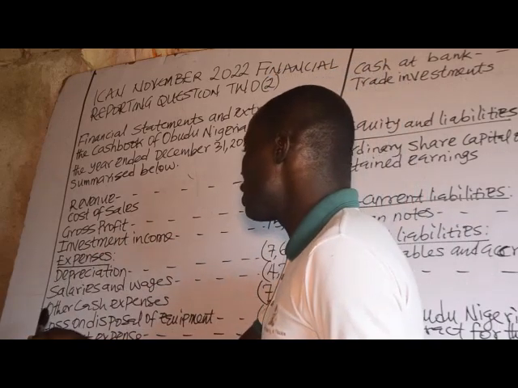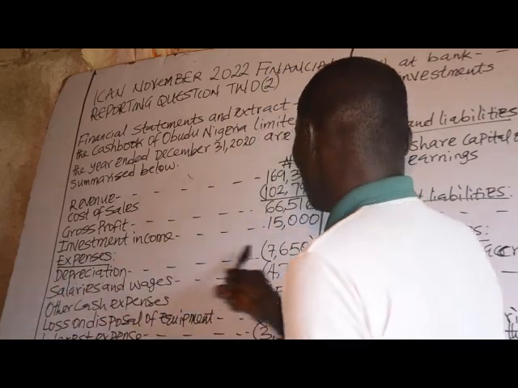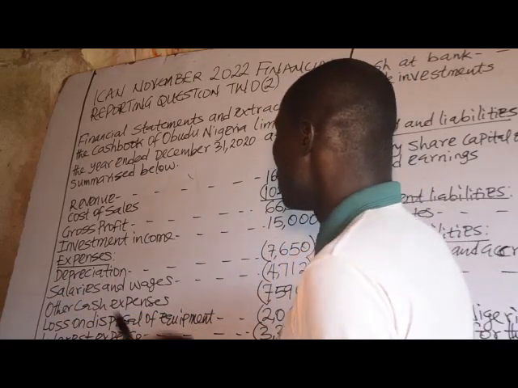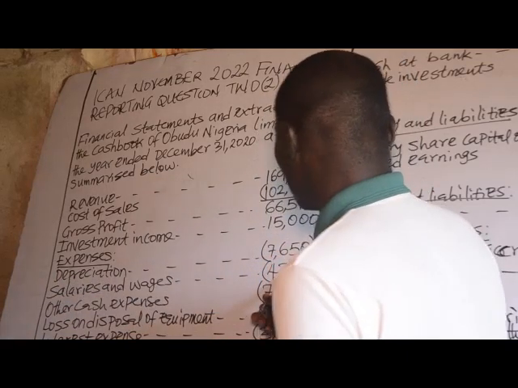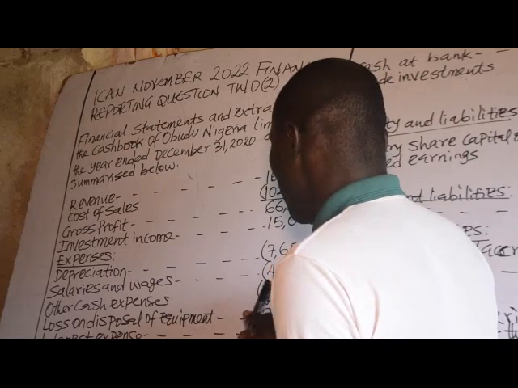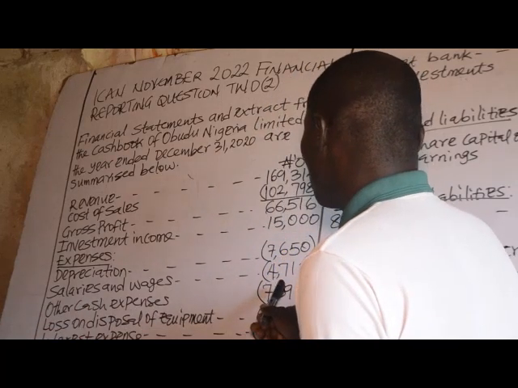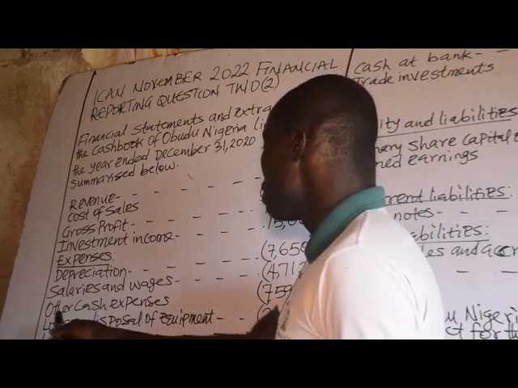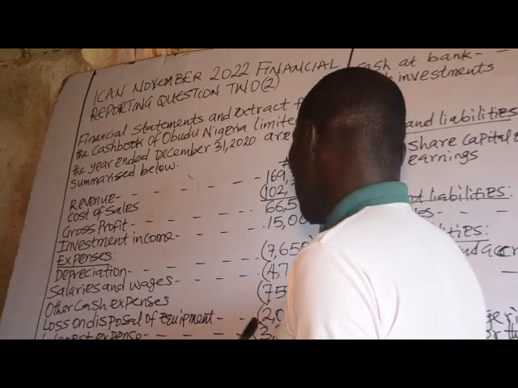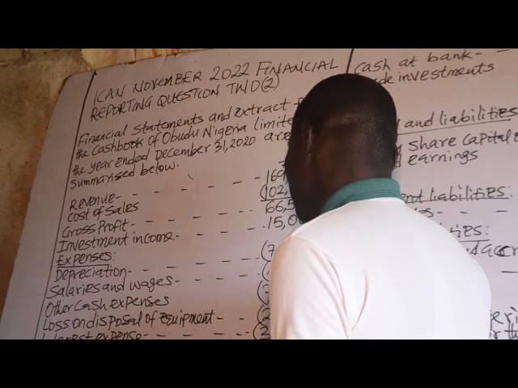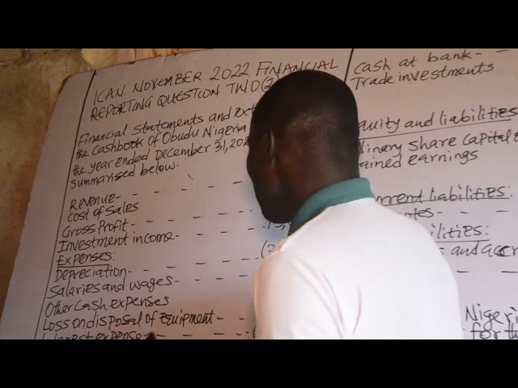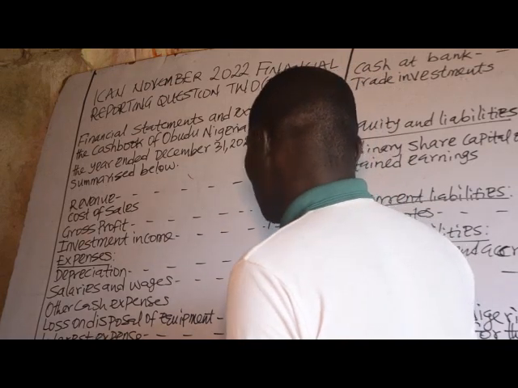We have expenses which include depreciation of 7,650, salaries and wages of 4,712 naira, other cash expenses of 7,594, loss on disposal of equipment of 2,061, interest expense 3,375.